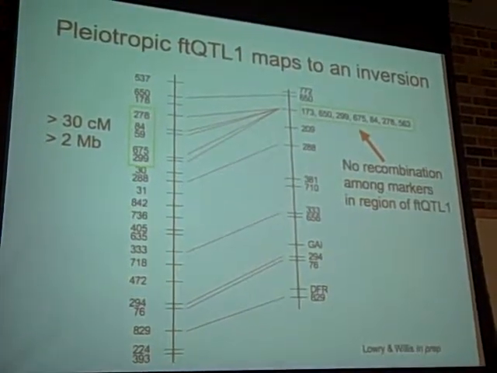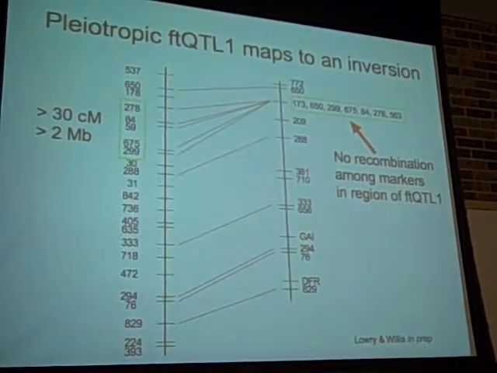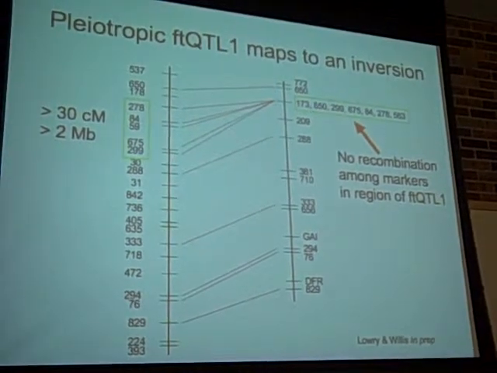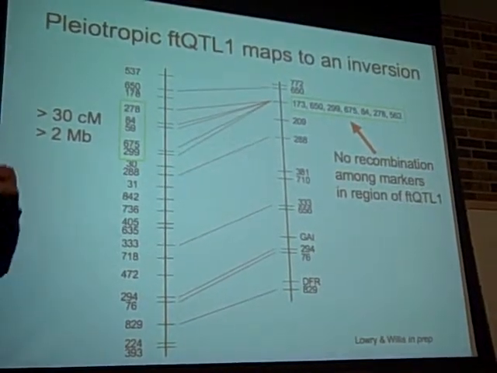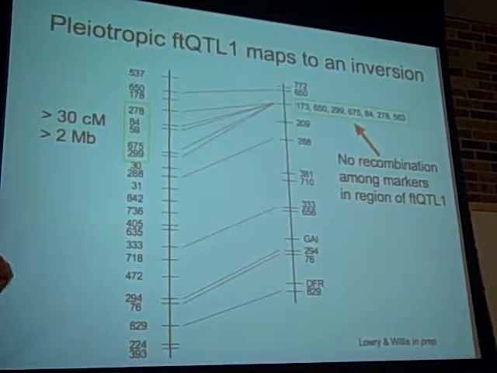But what was interesting to me is that we tried to fine map this thing. We want to know what this gene is that's causing this effect. And so I went out and tried to fine map it, and all of my markers went to one region, and there was no recombination. And I was like, damn it!